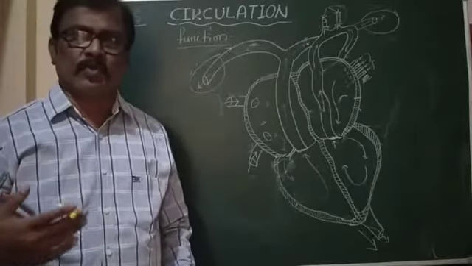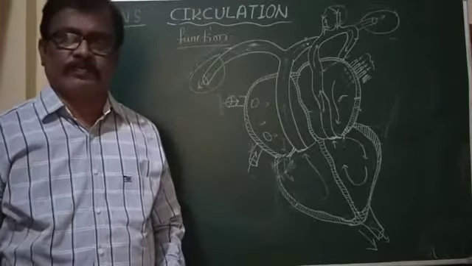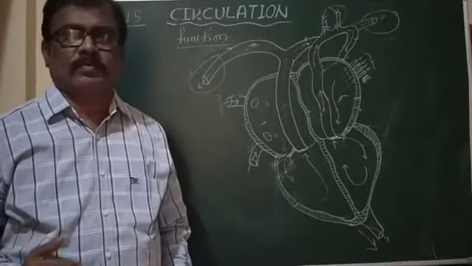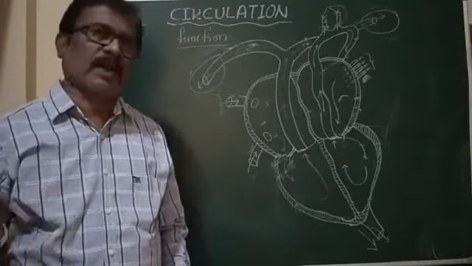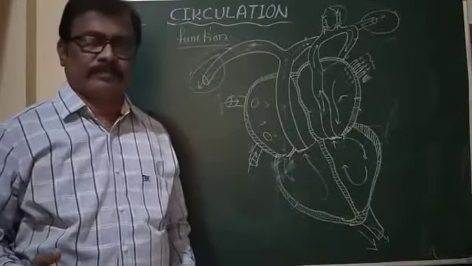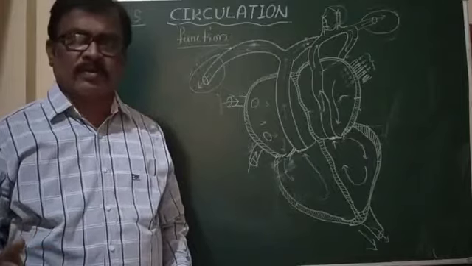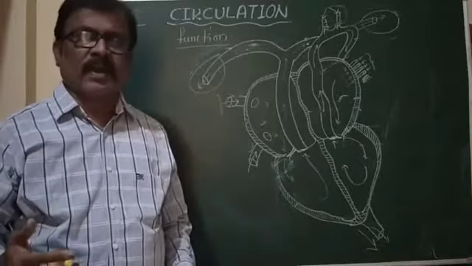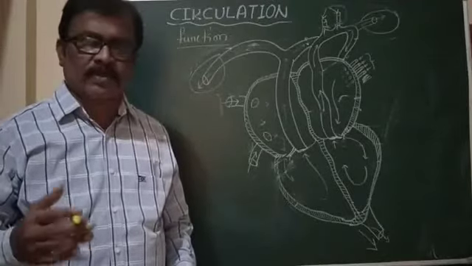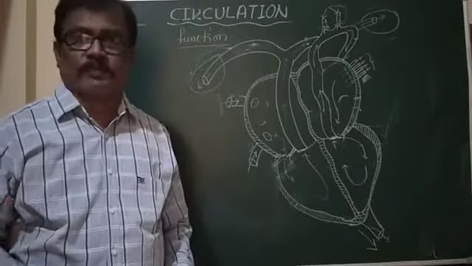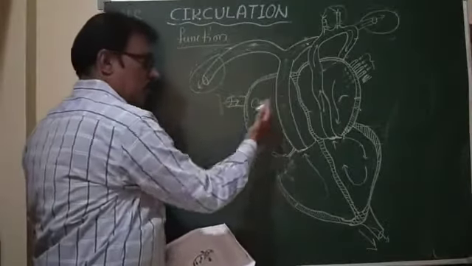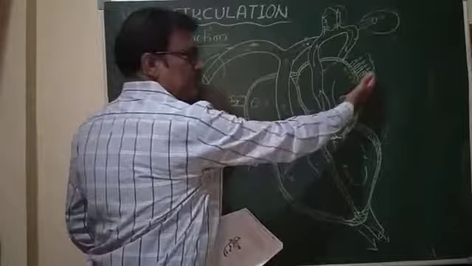How many circuits? Two circuits of circulation, and both circuits start from the heart and end in the heart itself. So blood is kept under circulation by two pumps of the heart, that is the right side and the left side.